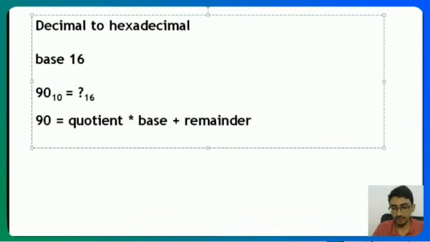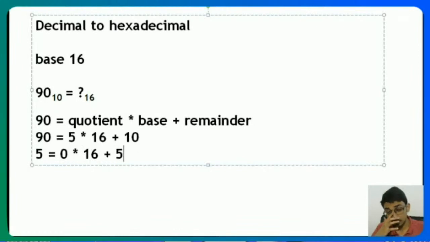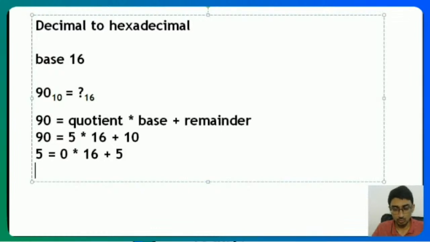For example, 90 is equal to, what will it be into 16? 16 fives are 80. So 5 into 16 would be 80, and the remainder would be 10. Now you take the quotient, which is 5, and you say 5 is equal to 0 into 16 plus 5. And then you take 0, and you stop here because you got the number as 0.